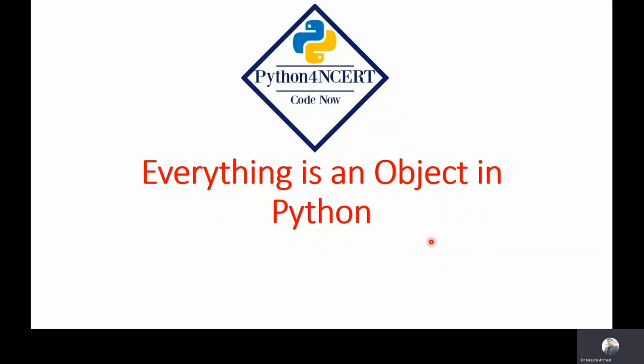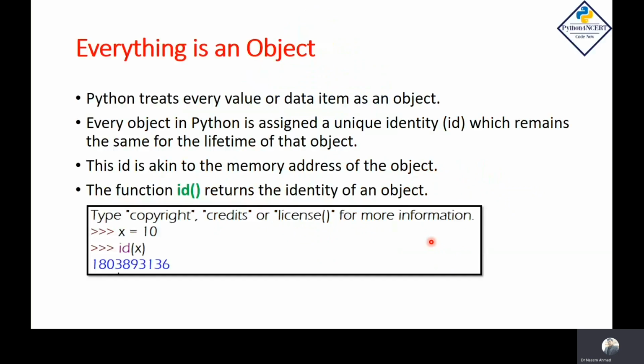In this lecture, we will discuss an important part of Python. Everything is an object in Python. Python treats every value or data item as an object. This object is different from the real world object. Those have attributes and behavior.